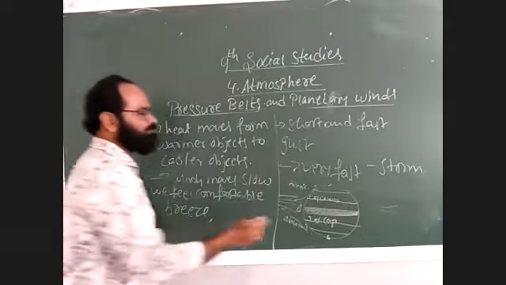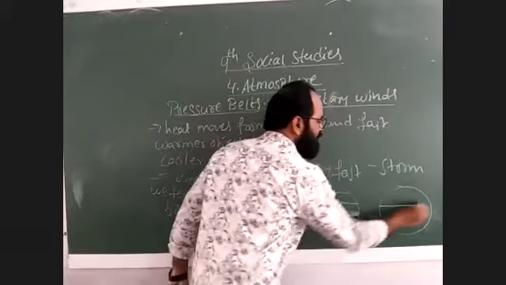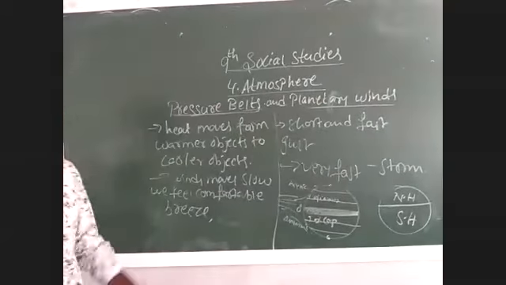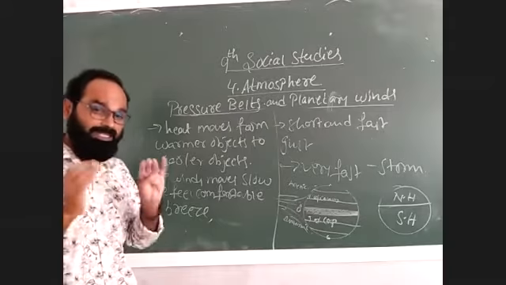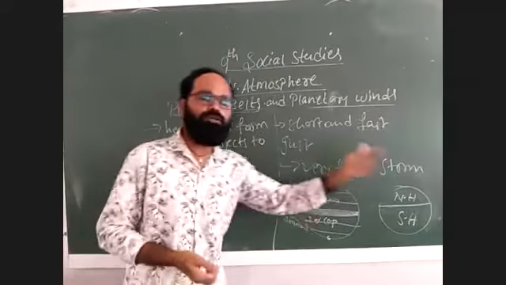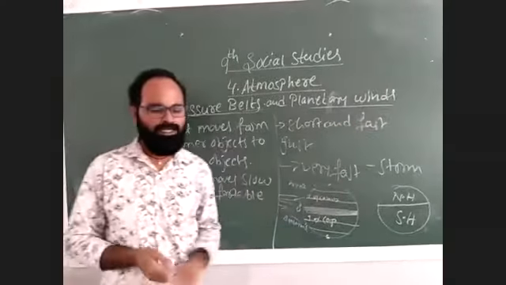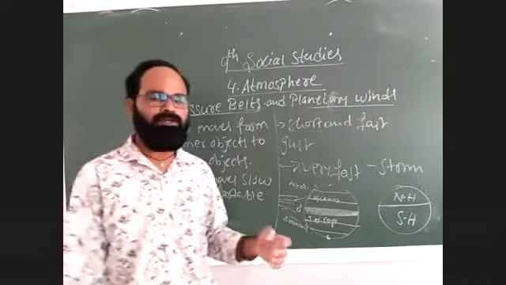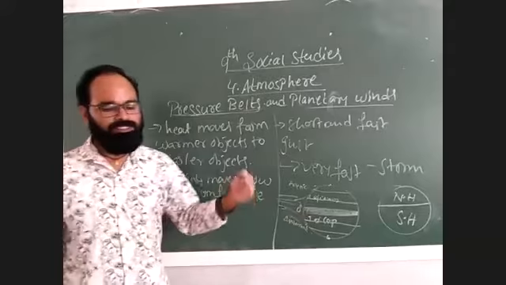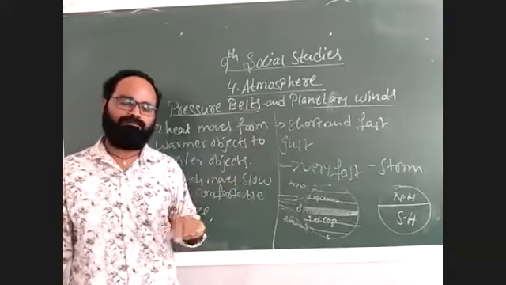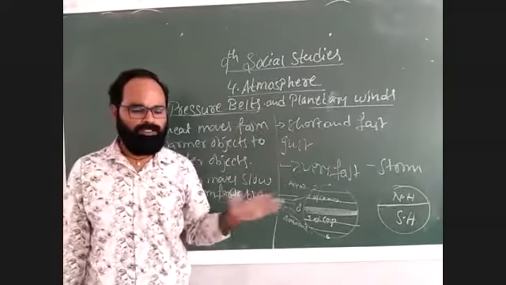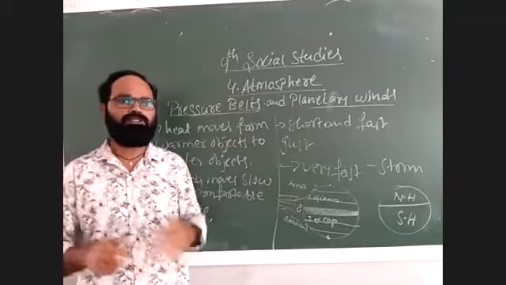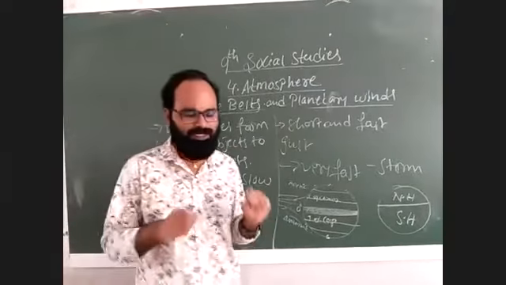So now coming to the hemisphere. This is the northern hemisphere and this is the southern hemisphere. As I said, your wind does not have a particular fixed direction. It moves into different directions. Once it moves, it will not come back. Okay. What do we usually expect? We expect that winds move in a straight line, north to south or east to west. But no, it is completely different.